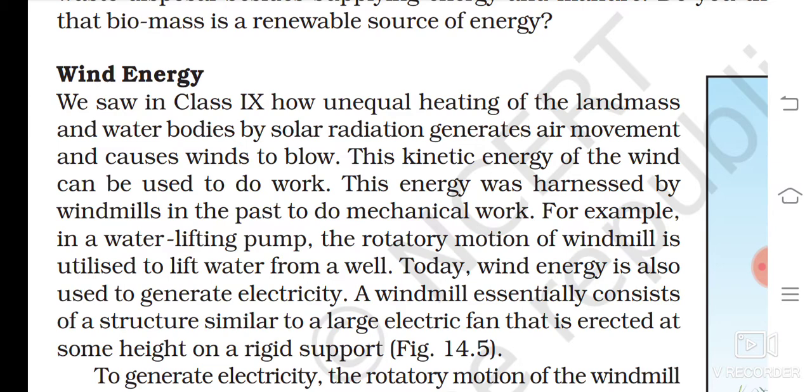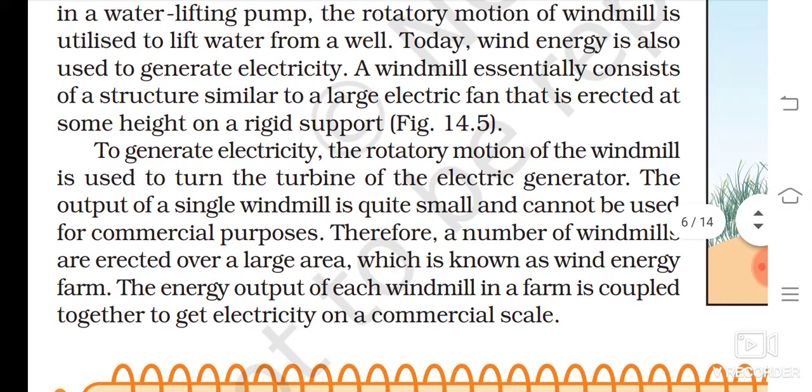A windmill essentially consists of a structure similar to a large electric fan that is erected at some height on a rigid support. That figure you can see. To generate electricity, the rotatory motion of the windmill is used to turn the turbine of the electric generator. The output of a single windmill is quite small and cannot be used for commercial purposes. Therefore, a number of windmills are erected over a large area, which is known as wind energy farm. The energy output of each windmill in a farm is coupled together एक साथ इकट्ठा करके to get electricity on